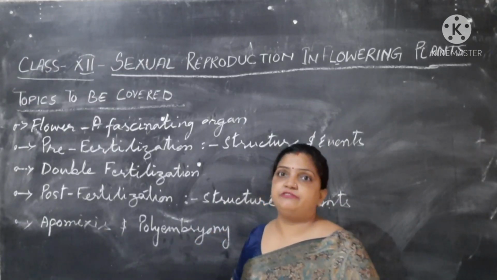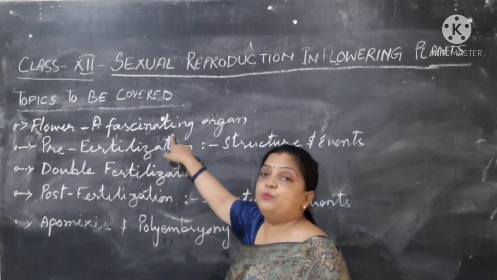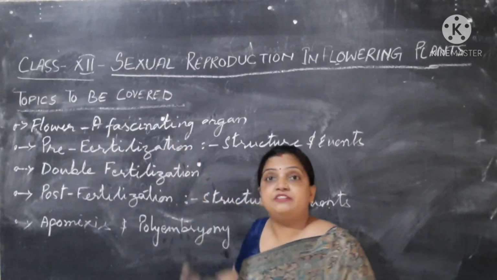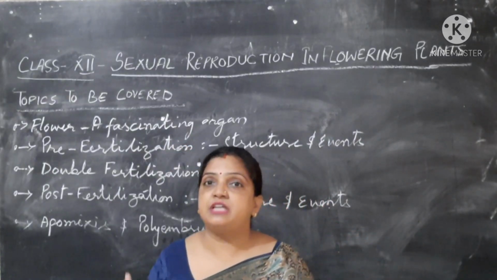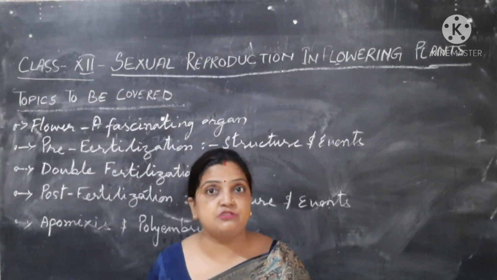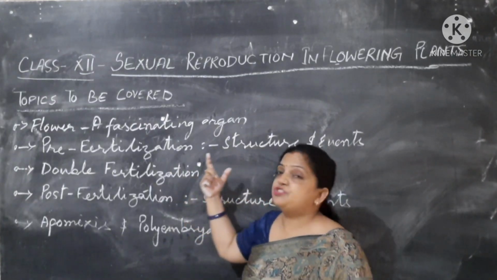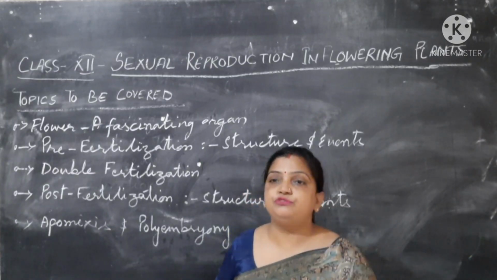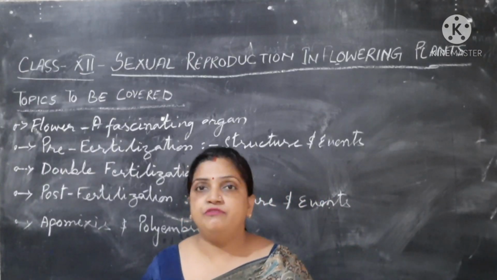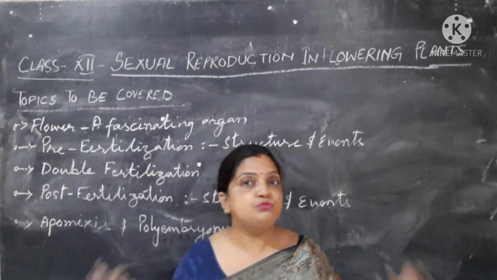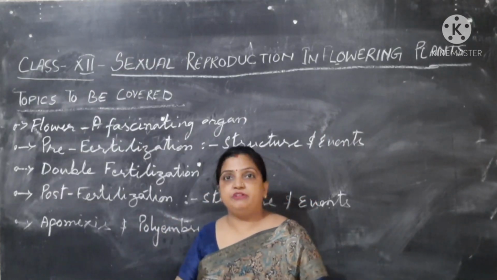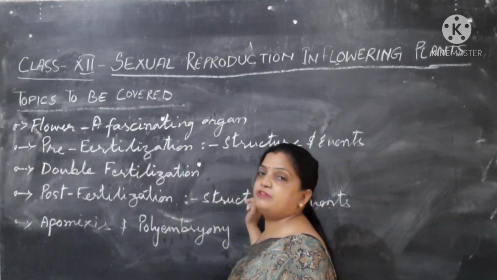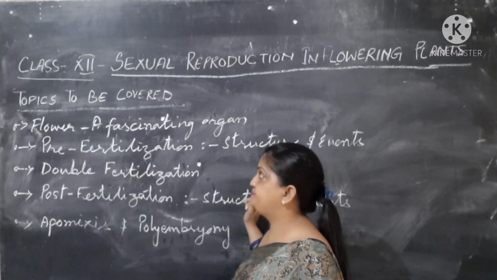Now if I start with the flower. Flower is a very beautiful, attractive part of the plant body, which attracts us and different types of organisms, such as insects, and which is the builder of the fruit. If a flower is not there, fruit formation is not going to take place. We are not going to get beautiful fruits to eat. Seeds we will get from there. There are various things which will be discussed throughout the chapter.